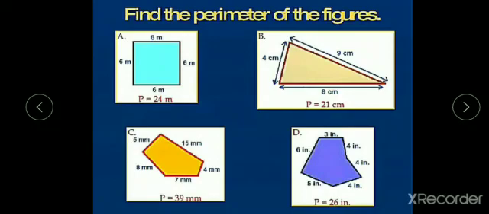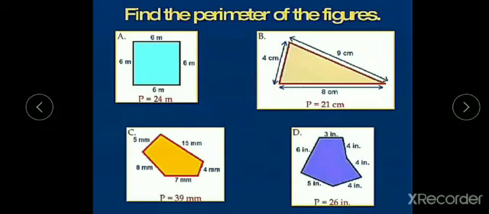Now I have a figure which has 1, 2, 3, 4, 5 sides. A figure which has 5 sides is known as a pentagon.